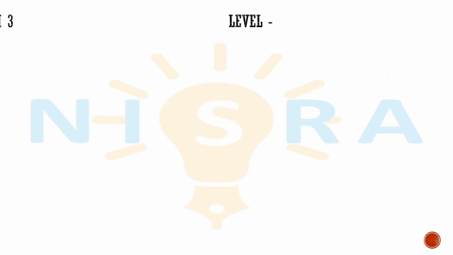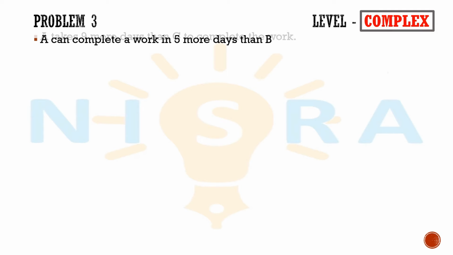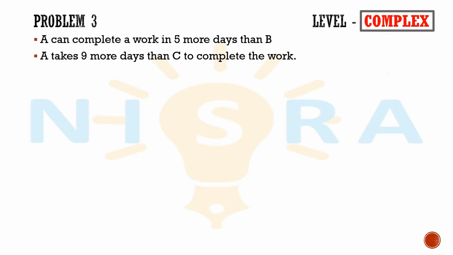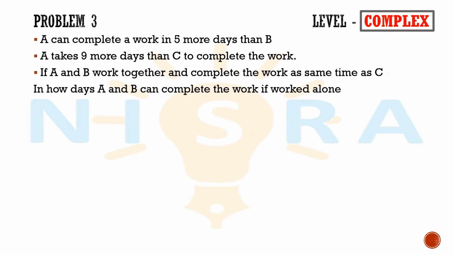Now we look into the next problem. A can complete a work in 5 more days than B. A takes 9 more days than C to complete the work. If A and B working together complete the work in the same time as C, in how many days can A and B complete the work if worked alone?